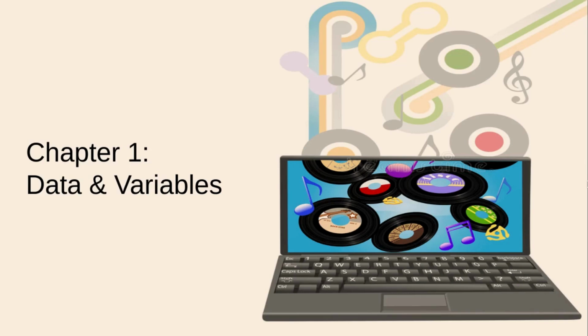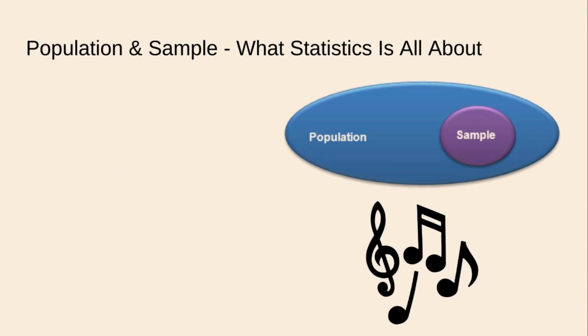Welcome to Chapter 1 of AP Stat. This section is called Data and Variables. We're going to be talking about the building blocks of really everything we're going to be talking about for the rest of the year. Let's talk about the population and the sample.